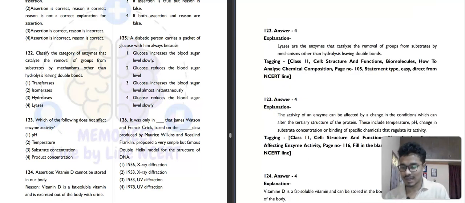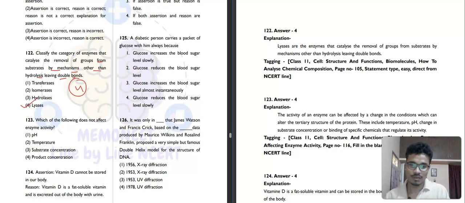It is saying to classify the category of enzymes that catalyze the removal of groups from substrate by mechanism other than hydrolysis, having double bonds: transferase, isomerase, hydrolase, lyase. So that is simply lyase. So the fourth option here will be our correct answer for this question, lyase.